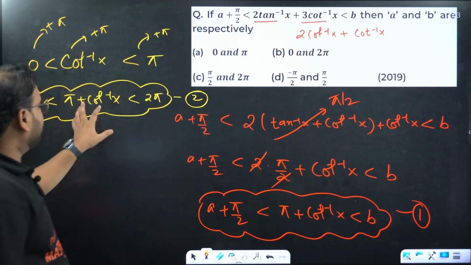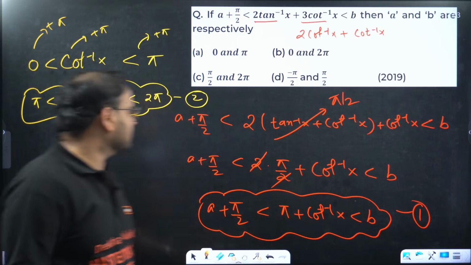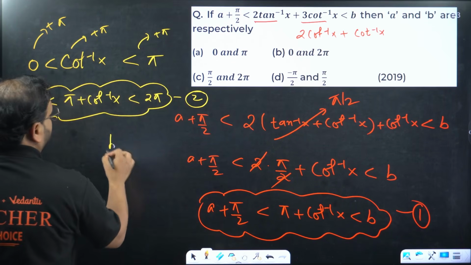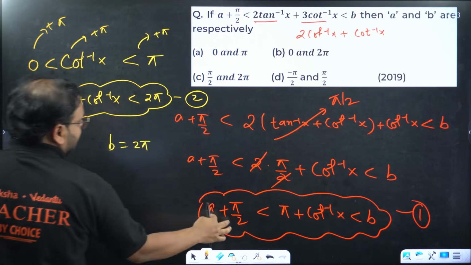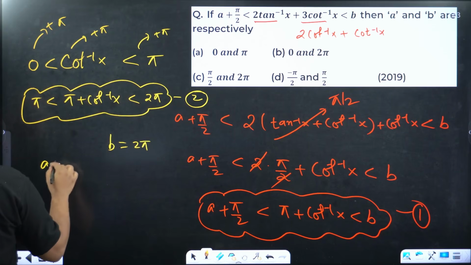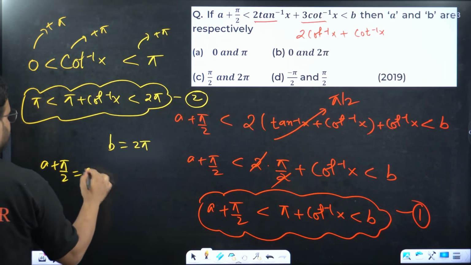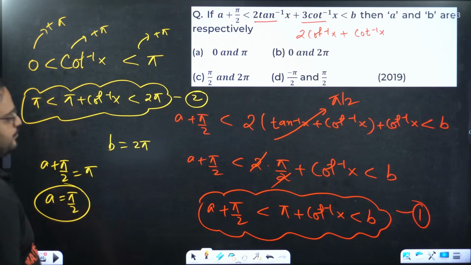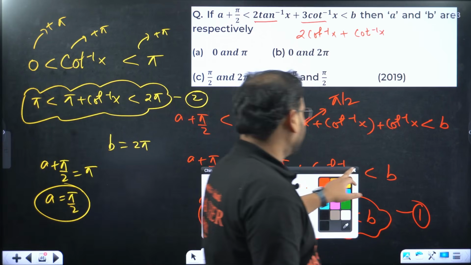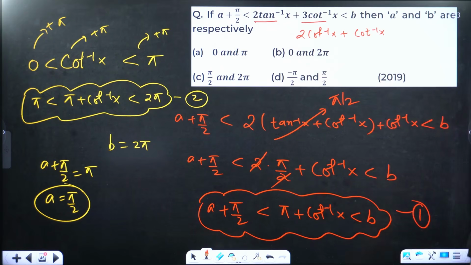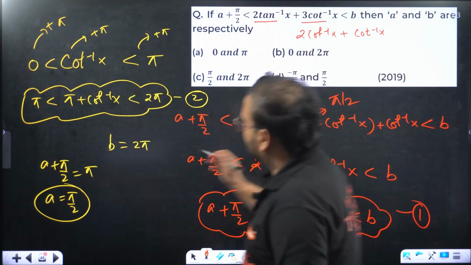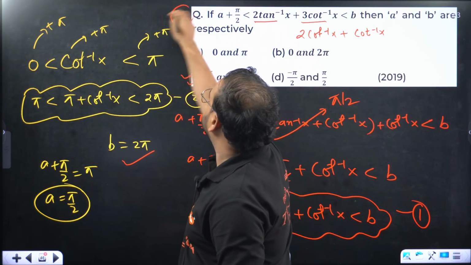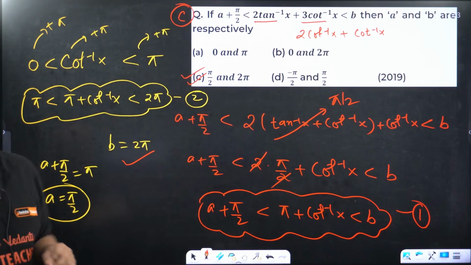Compare this pi plus cot inverse with pi plus cot inverse. Then b is 2 pi, and a plus pi by 2 is equal to pi. So a equals pi by 2. Please check. My answer is a is pi by 2, b is 2 pi. So option C is correct.